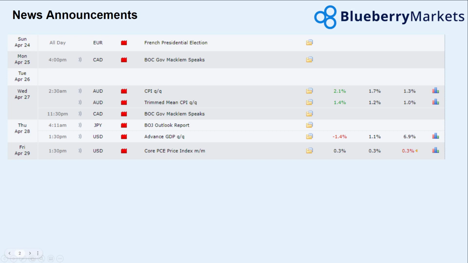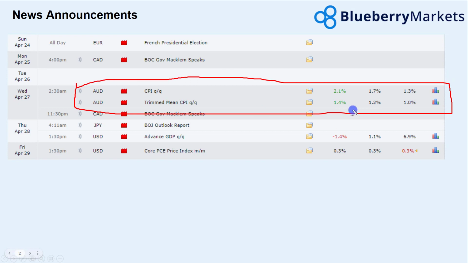So, had some news out of Australia. We had some really decent Aussie CPI numbers out this week, showing us that the rate of inflation in Australia has grown. It was forecast coming at 1.7. Came in at 2.1, so significant growth there in the markets.